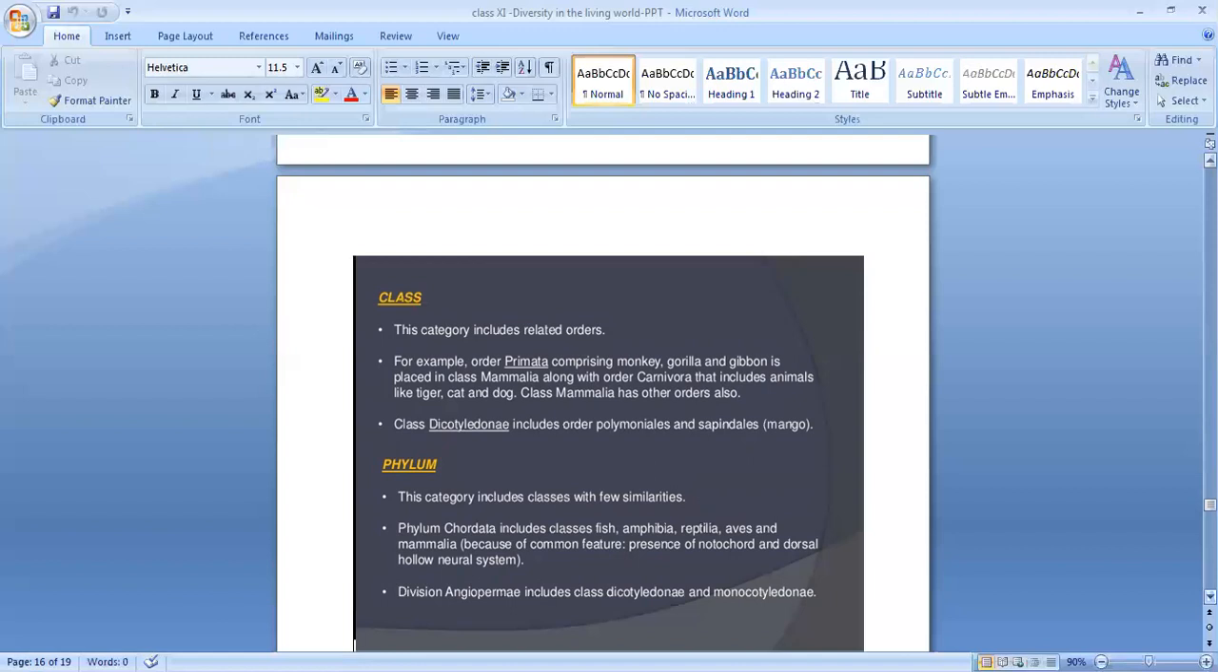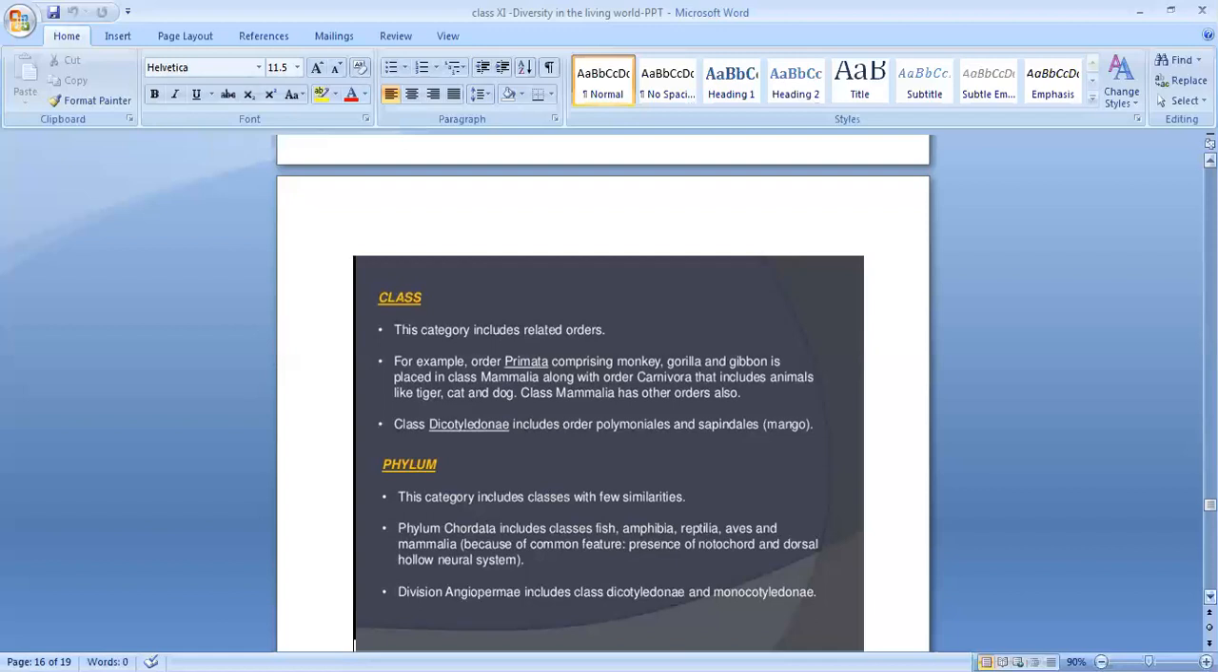Class Mammalia has other orders also. Clear? So if you are coming to class, one example is Mammalia. In this, there are two orders. One order is Primata. It consists of monkey, gorilla, gibbon, etc. It comes under this group, placed in class Mammalia, along with another order, Carnivora, that includes animals like tigers, cat, dog. So class Mammalia has other orders too. Clear? So these two orders come under one class. Which class? Mammalia.